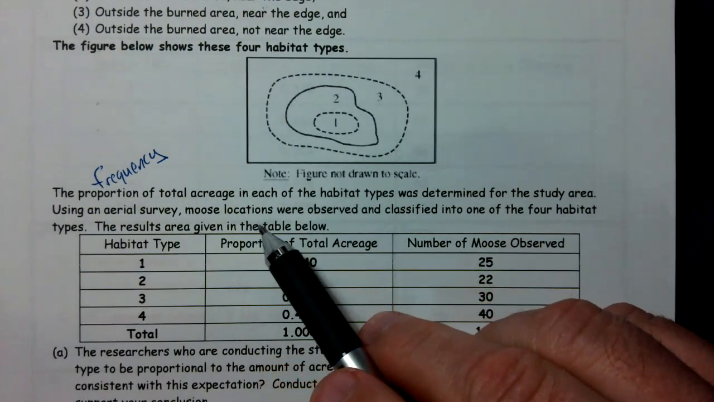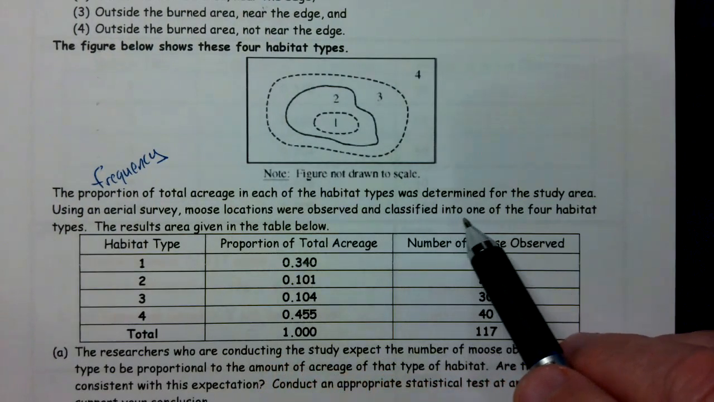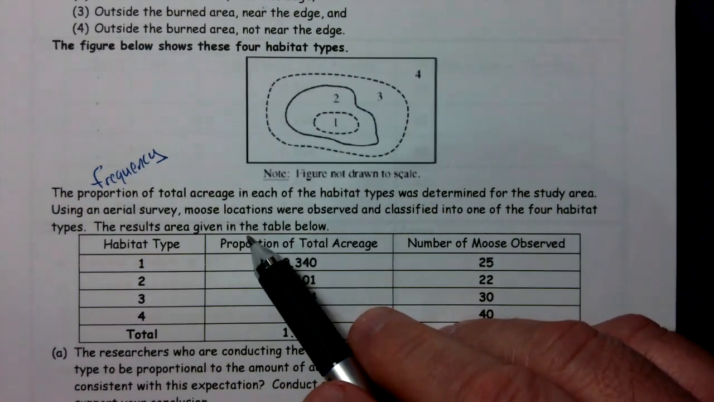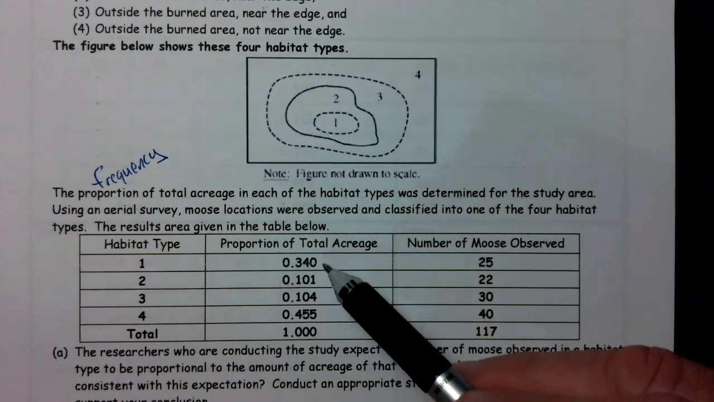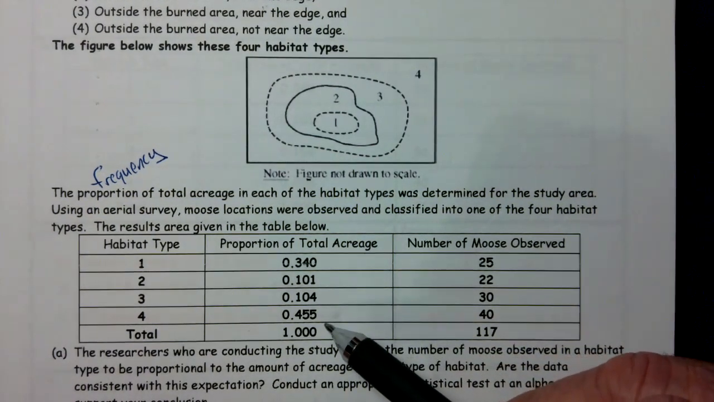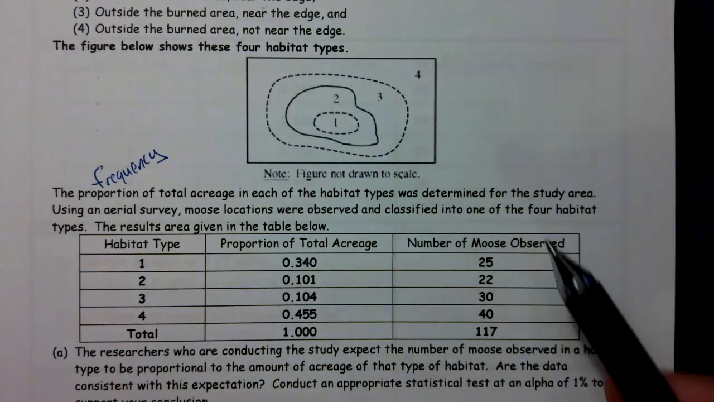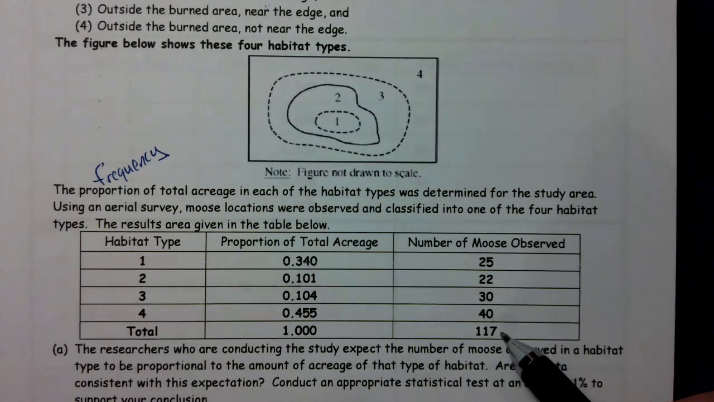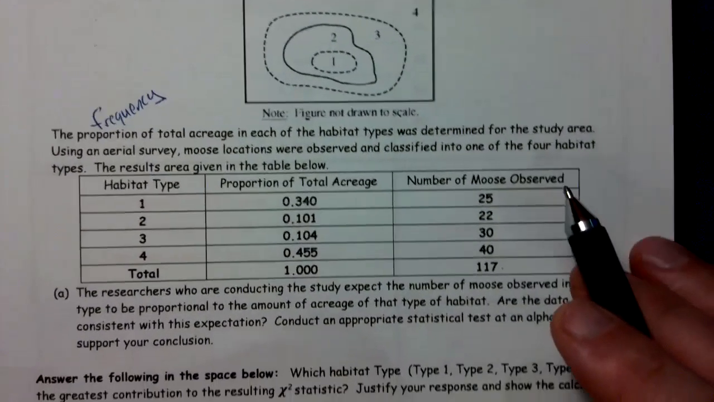Using an aerial survey, moose locations were observed and classified into one of 4 habitat types. The results are given in the table below. So we had these proportions, as percentages, and they have to sum up to 1. And this was the number of moose observed. So they found 117 while they were flying.